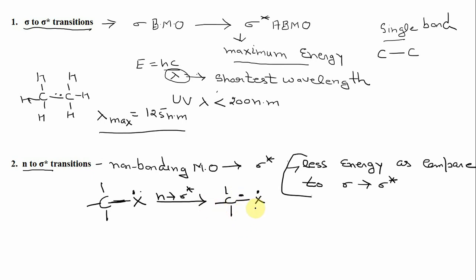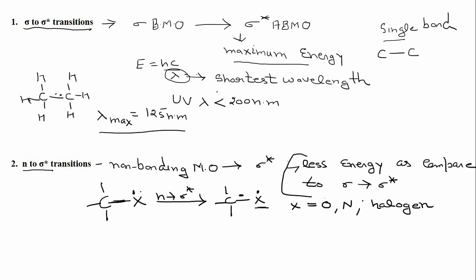Here your X may be any heteroatom that has non-bonding electrons, such as oxygen. Oxygen also has a lone pair of electrons, non-bonding electrons. X may be nitrogen, or X may be any halogen. So it may be any heteroatom that has non-bonding electrons.